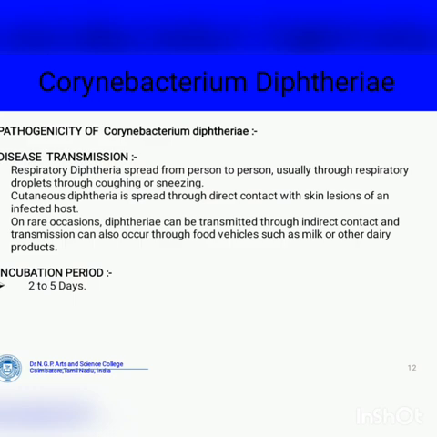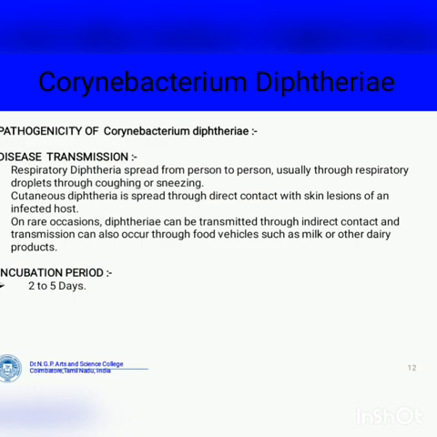Pathogenicity of Corynebacterium diphtheriae. Disease transmission: respiratory diphtheria spreads from person to person, usually through respiratory droplets from coughing or sneezing. Cutaneous diphtheria is spread through direct contact with skin lesions of an infected host.